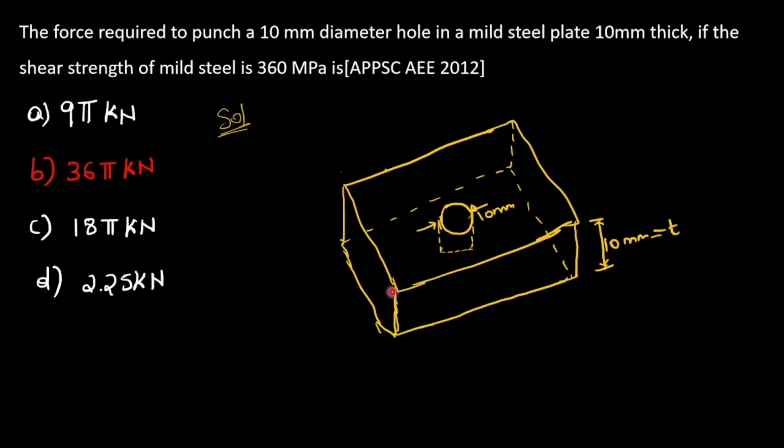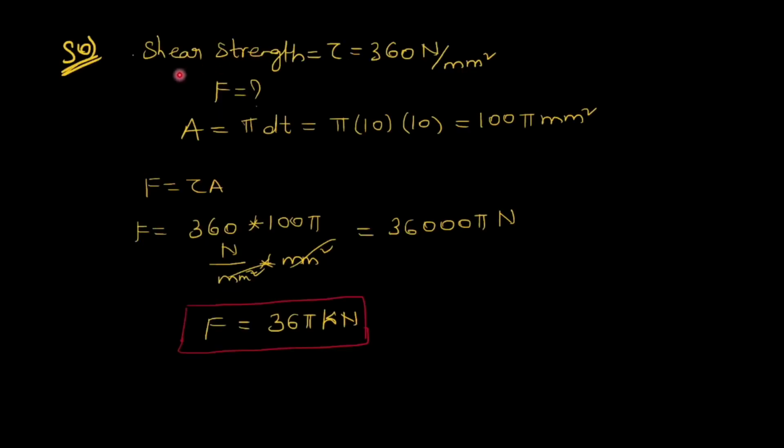This is the mild steel plate of 10 mm thickness, and the shear strength of this mild steel is given as 360 megapascal. So it is asking the force required to punch the 10 mm diameter hole. So let's solve it. Shear strength given is 360 megapascal, and we are asked for the force.